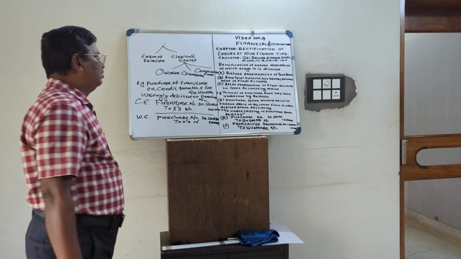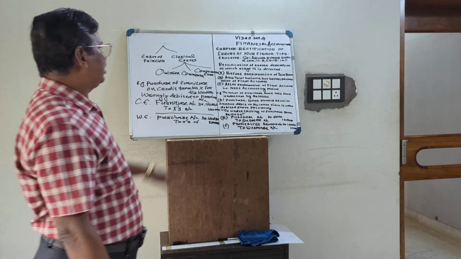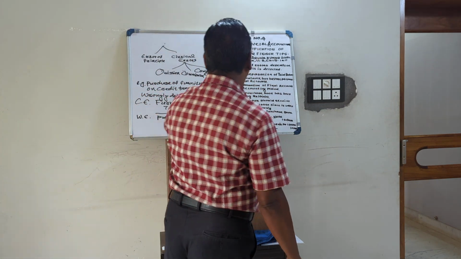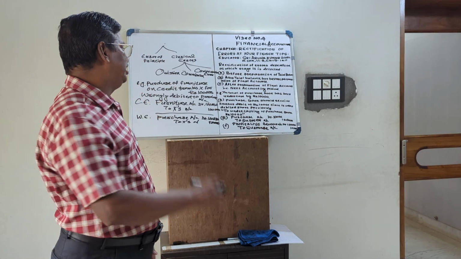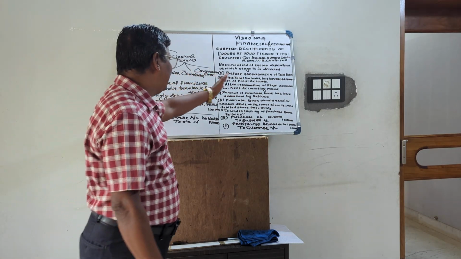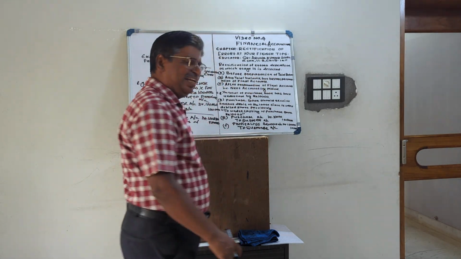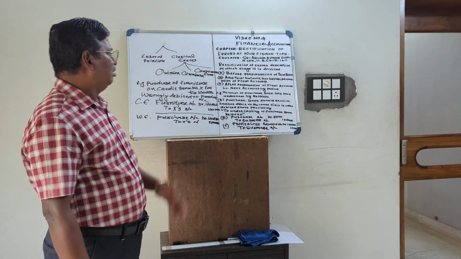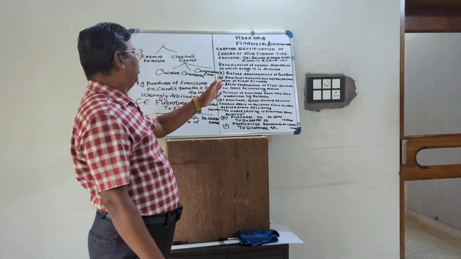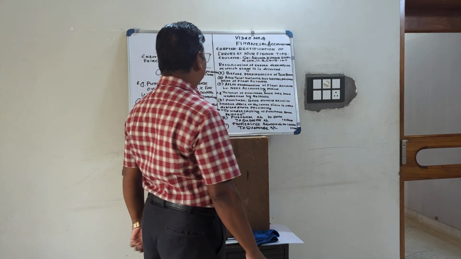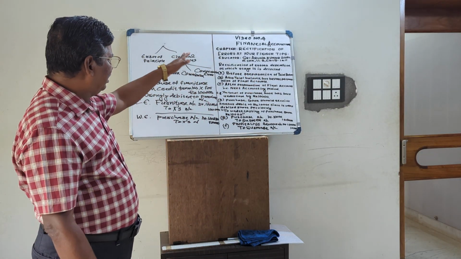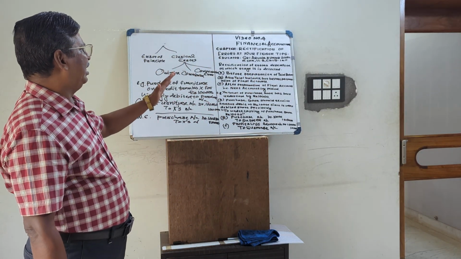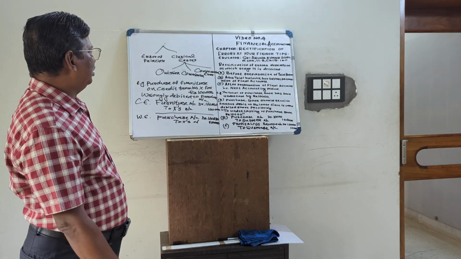So before this, we will discuss rectification of errors depends on at which stage it is detected. It may be detected before preparation of trial balance. Second possibility, after preparation of trial balance, but before preparation of final accounts. So in these 2 cases we have already taken in the previous 3 videos.